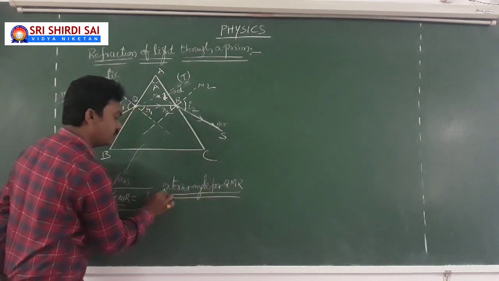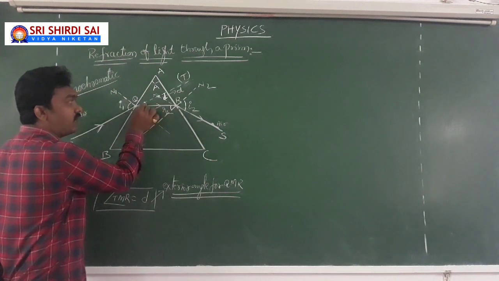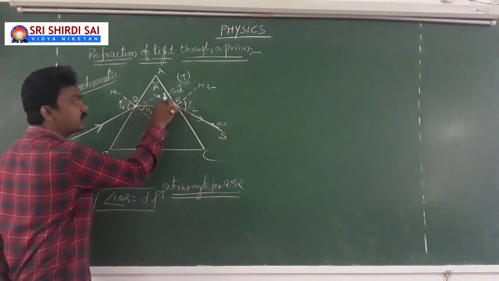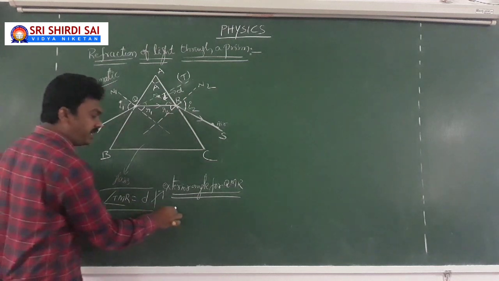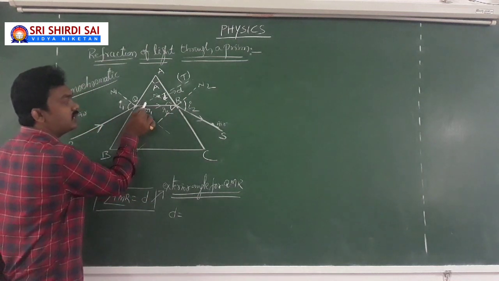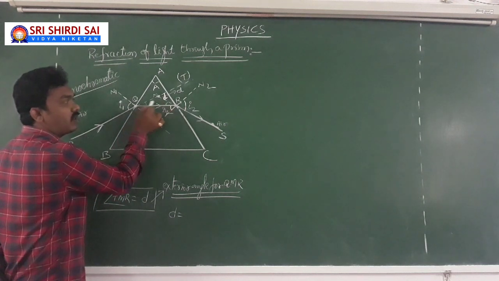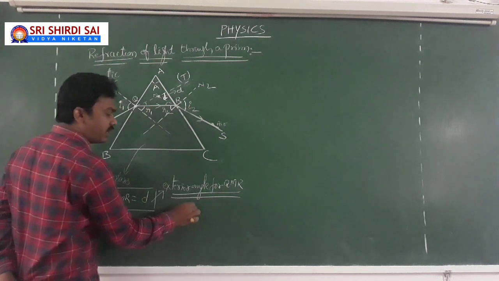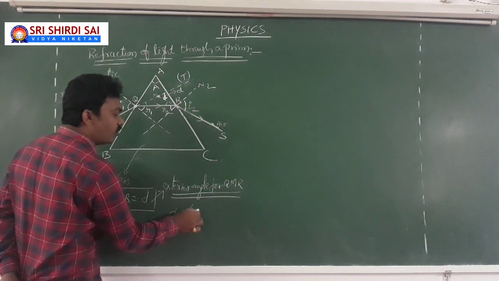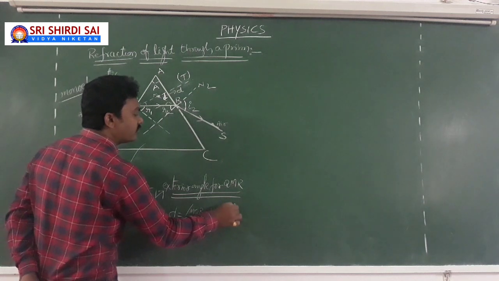The exterior angle is equal to the sum of the two interior angles. Means I can write D is equal to this angle plus this angle, because the exterior angle equals the sum of the two interior angles. So I can write angle MQR plus angle MRQ.